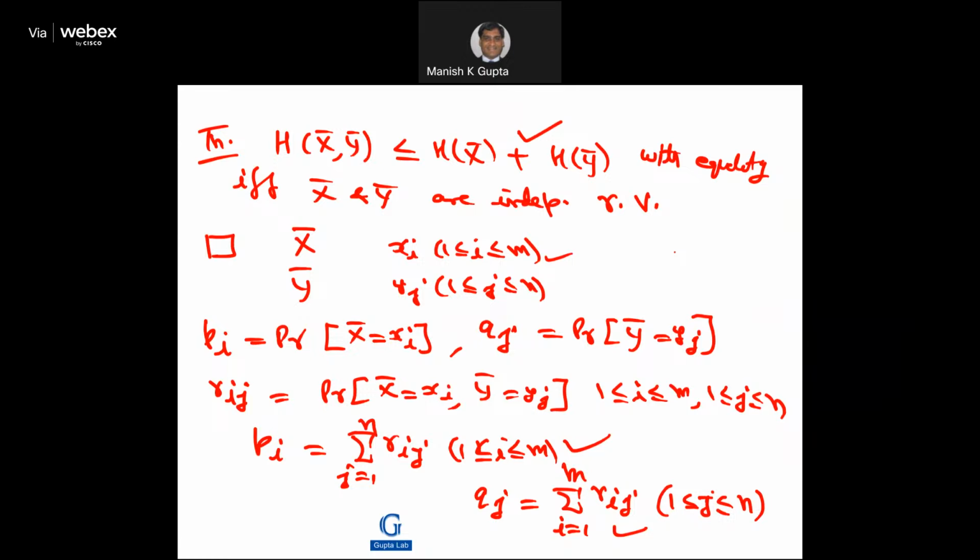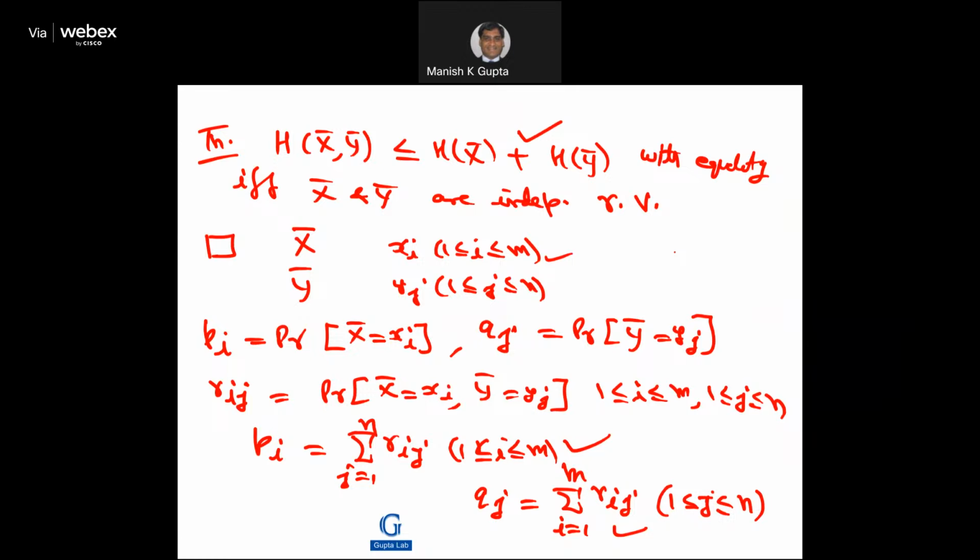Suppose X is a random variable with values x1, x2, x3, ..., xm, and for Y it is y1, y2, y3, ..., yn. So pi is the probability that X takes on xi, and qj is the probability that Y is equal to yj.